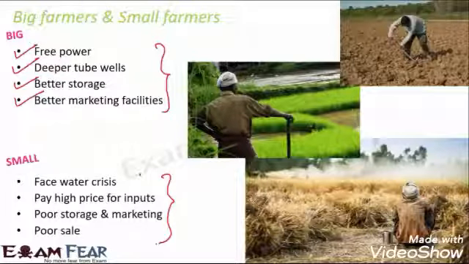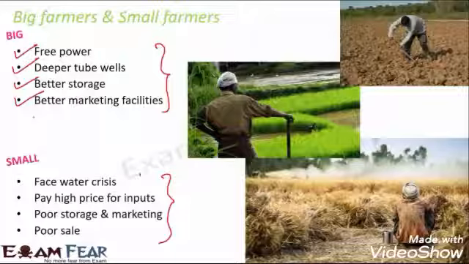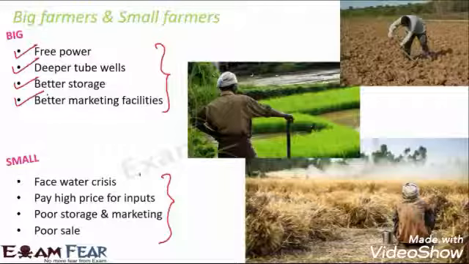So what we see is, because of these differences, the rich farmers gradually become richer and the poor farmers become poorer. So the gap between the rich and the poor farmers increases. And big farmers start controlling the market. So big farmers, they are rich, so they influence the market. They decide the market price. Right? So they get all the power. And the poor farmers, they suffer.